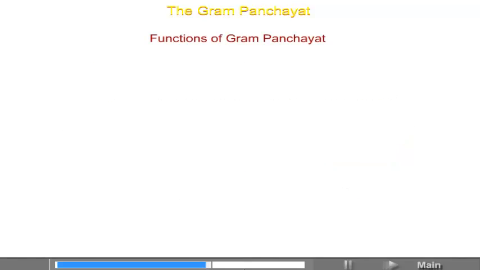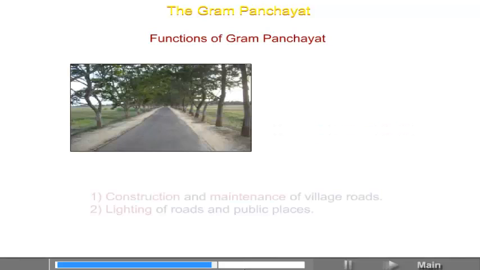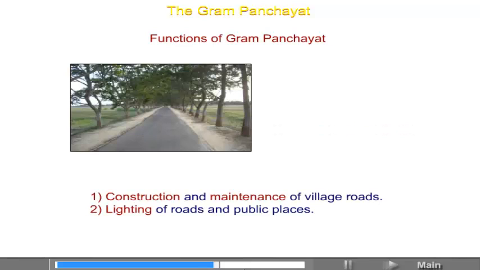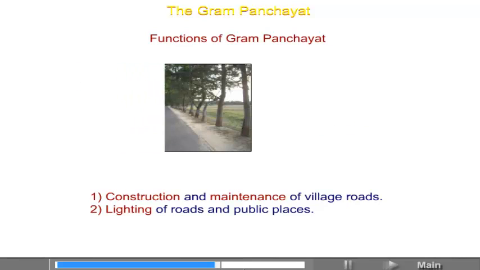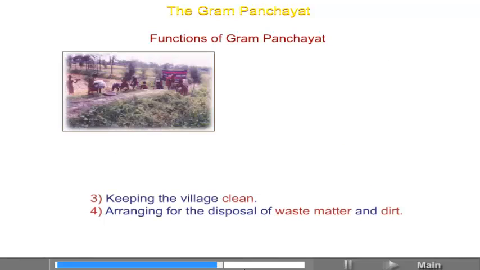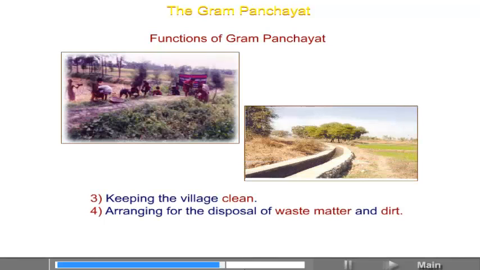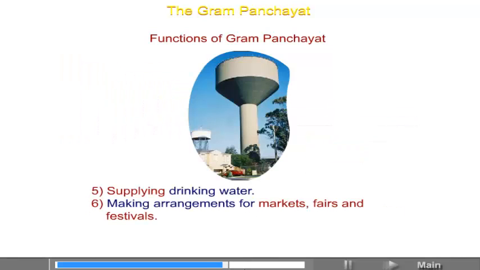Functions of Gram Panchayat. The Gram Panchayat provides various services and facilities to the villagers. Some of the functions of the Gram Panchayat are as follows. 1. Construction and maintenance of village roads. 2. Lighting of roads and public places. 3. Keeping the village clean. 4. Arranging for the disposal of waste matter and dirt. 5. Supplying drinking water.